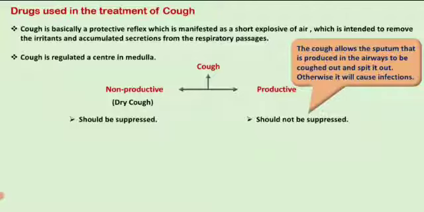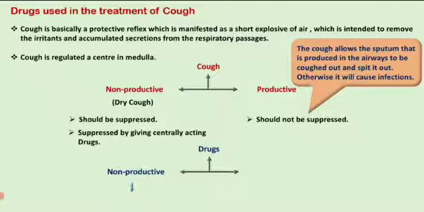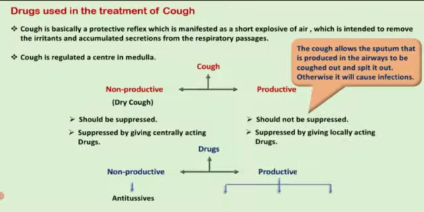Why this productive cough should not be suppressed is that the cough allows the sputum that is produced in the airways to be coughed out and spat out, otherwise it will cause infections. The non-productive cough is suppressed by giving centrally acting drugs like antitussives, and the productive cough is treated by giving locally acting drugs like pharyngeal demulcents, expectorants and mucolytics.